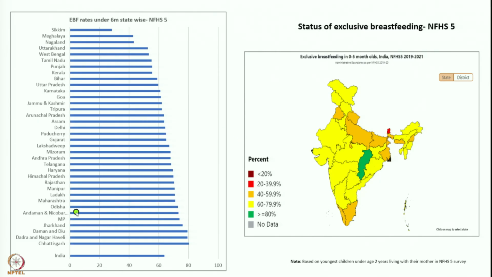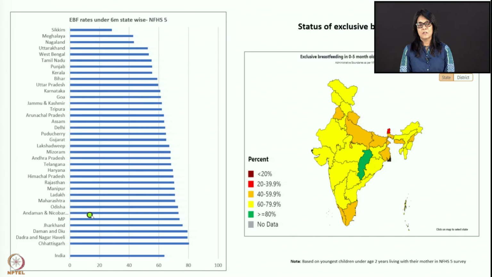Many states like Chhattisgarh, Dadra Nagar Haveli, Daman Diu, Jharkhand, MP give a good amount of exclusive breastfeeding, but their nutrition indicators are not good. That means milk transfer is not occurring. So in my opinion, only looking at the exclusive breastfeeding rate is not enough. I strongly believe in EEE: early, effective, and exclusive breastfeeding.